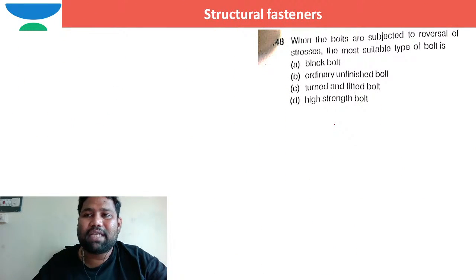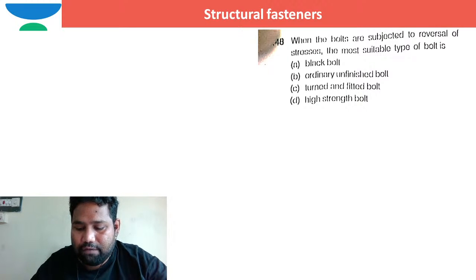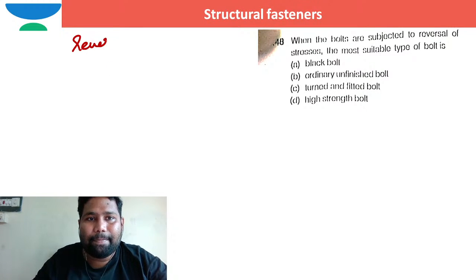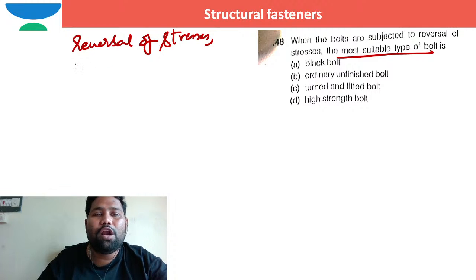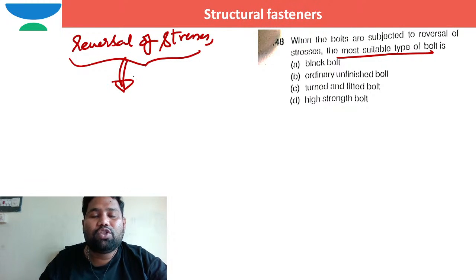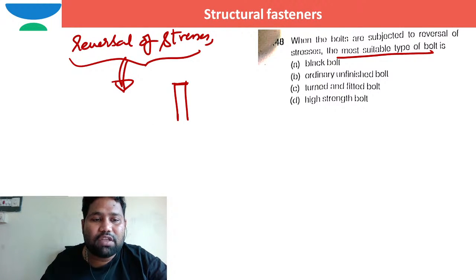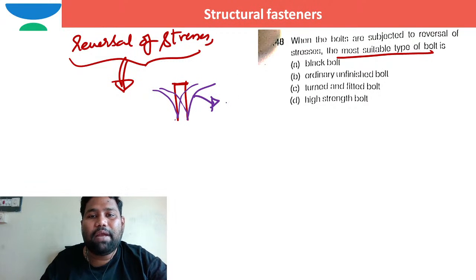When bolts are subjected to reversal of stresses, what is the most suitable type of bolt? What is the bolt which will take care of this reversal of stresses? What do you mean by reversal of stress? When the bolt is subjected to dynamic action because of moving loads or earthquake loads, the bolt will vibrate to the left hand side and right hand side. In such case, this phase will be under compression right now.